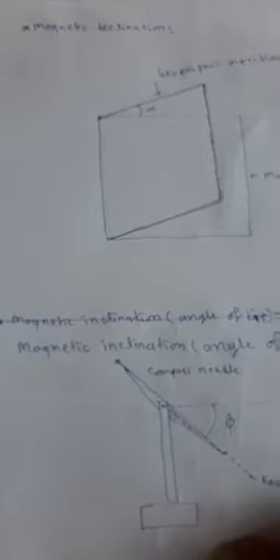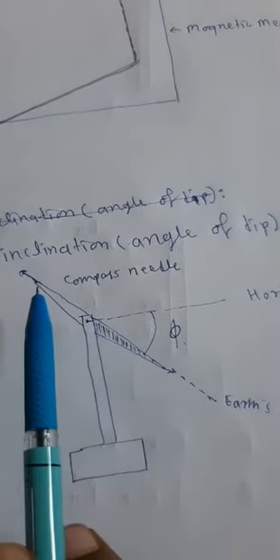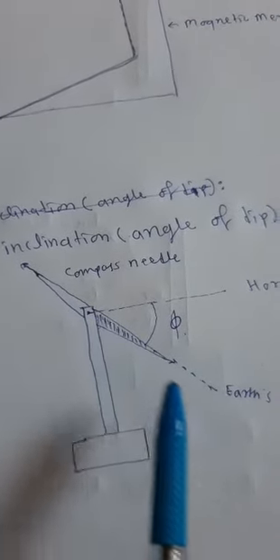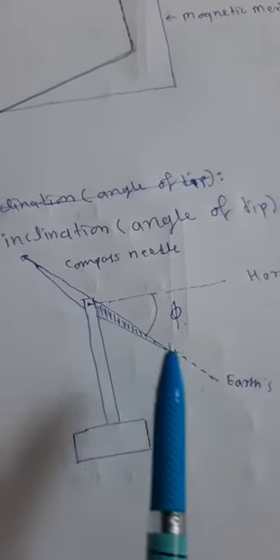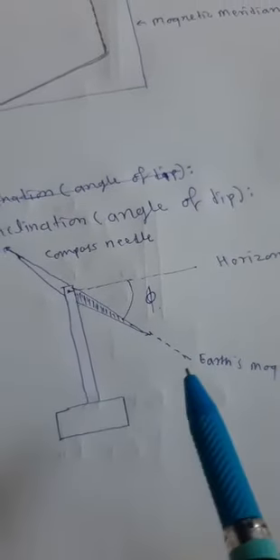Now the second term is magnetic inclination or angle of dip. If we place a magnetic needle on the surface of the earth, it will rest along this direction. It is not exactly horizontal or parallel to the surface of the earth.